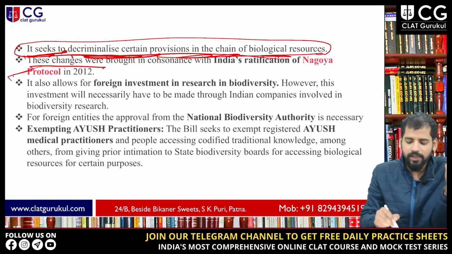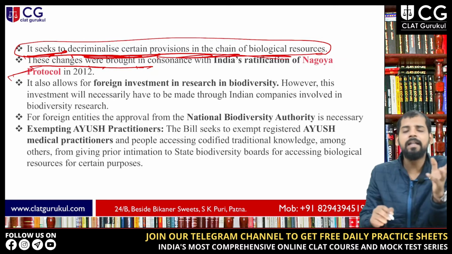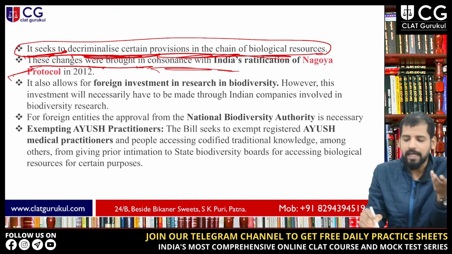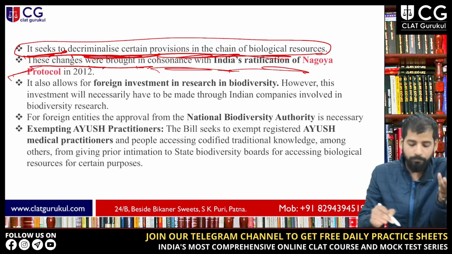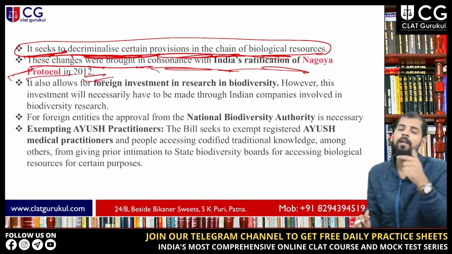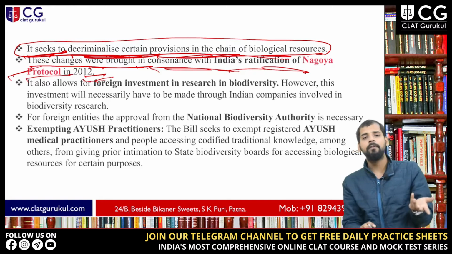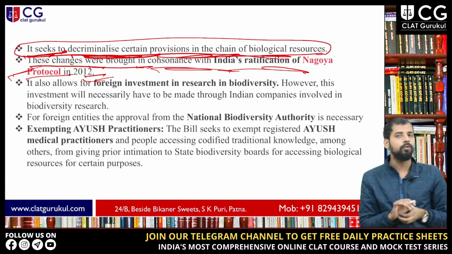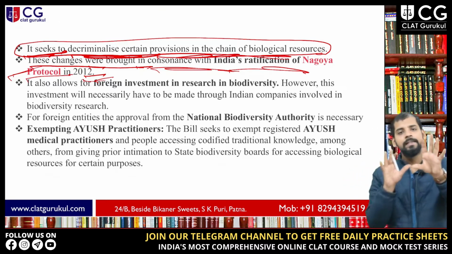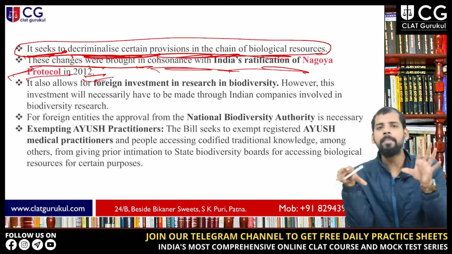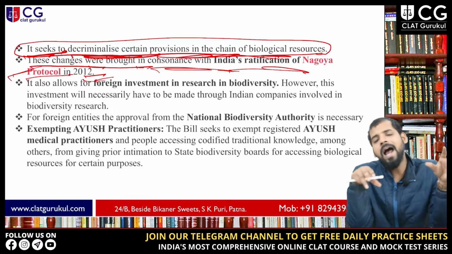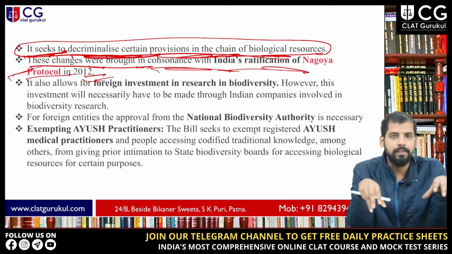Next, these changes that are being made in this bill are in consonance with India's ratification of the Nagoya Protocol in 2012. Now this protocol is very important. The UN Convention on Biological Diversity and this protocol are important for you because these are the static part of your syllabus. If you consider this topic as your current part, then these two, the convention and the protocol, are the static part of your syllabus.